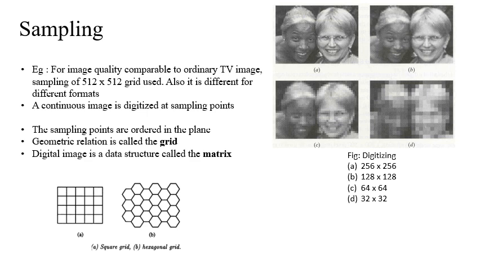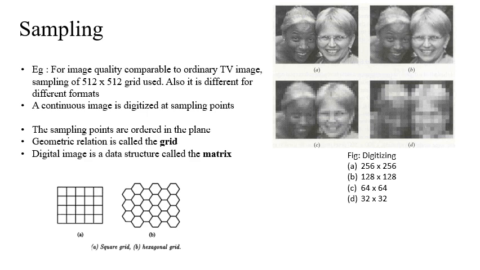The grid, or finally this digital image, is then a data structure. What we call a grid is nothing but your matrix. As I told you, the data structure we use to represent a digital image is nothing but a matrix, right? A grid used in practice is usually square.